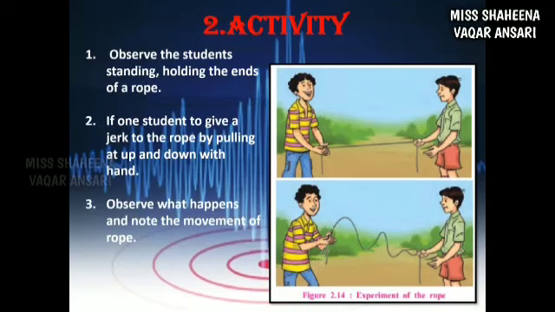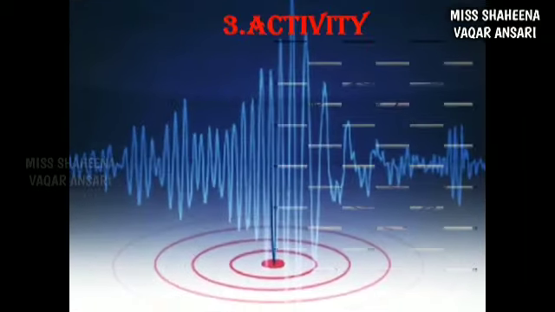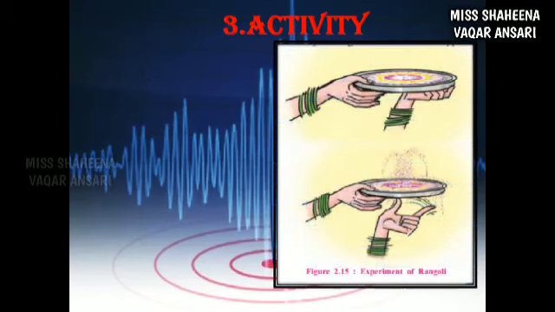What did we observe, students? We observe that energy is traveling along the rope. The waves move along the rope by moving a section up and down, which is just similar to the secondary waves or S waves. Last activity, students, over here.